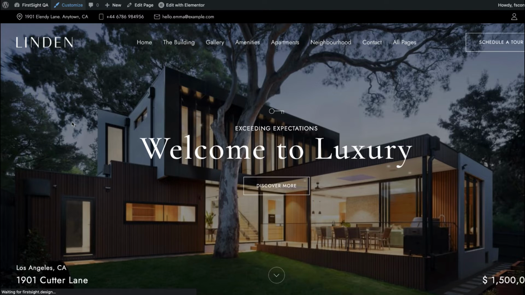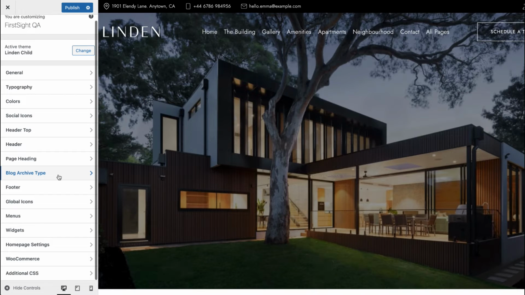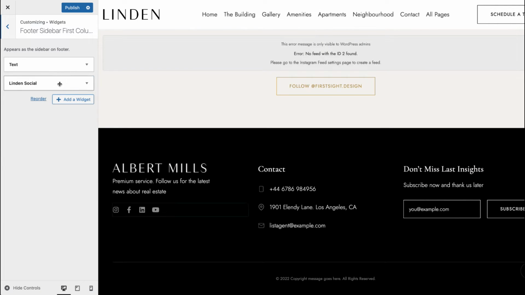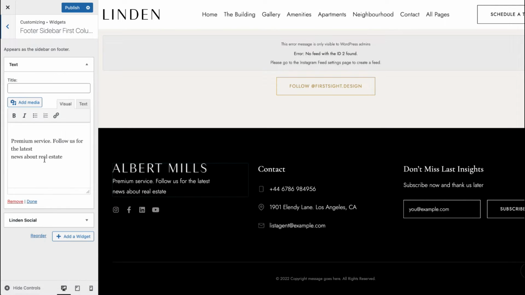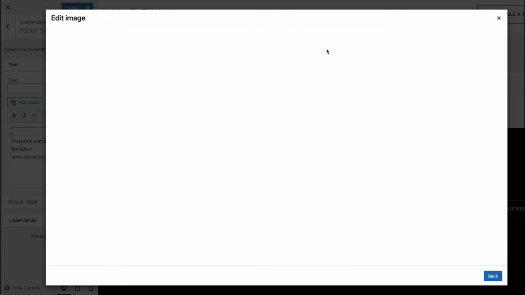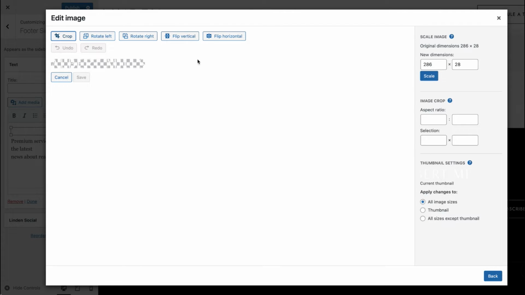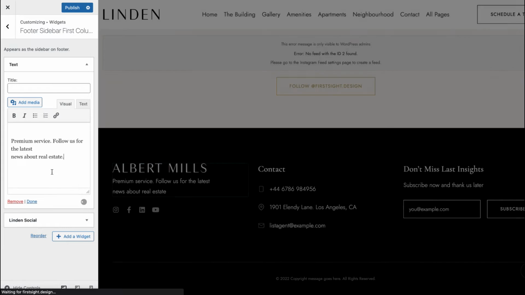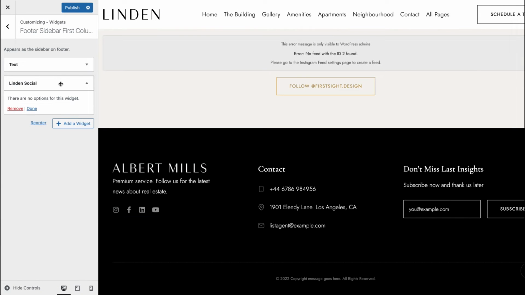Let's open our customizer. Here we have widgets. Widgets appear in the footer. We can see here, this is an image, a logo that appears in our footer, and here we have this text that can be edited. So you can simply make changes here, and we have a widget for social icons. You can remove it. You can add additional widgets for this column.